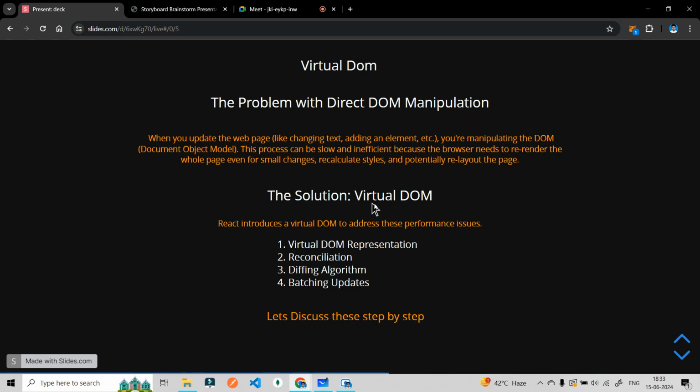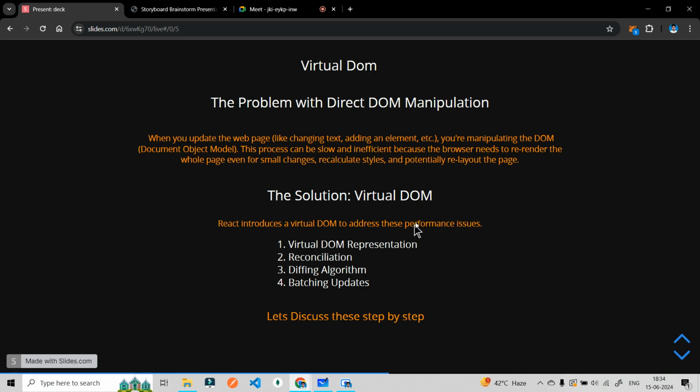Solution is the virtual DOM. React introduces a virtual DOM to address these performance issues. React does this in 4 steps. Let's discuss these steps one by one: virtual DOM representation, reconciliation, diffing algorithm, patching updates. Very, very important for your interviews. I am telling you this. This is as important as the asynchronous part of JavaScript is, this is as important for React.js.